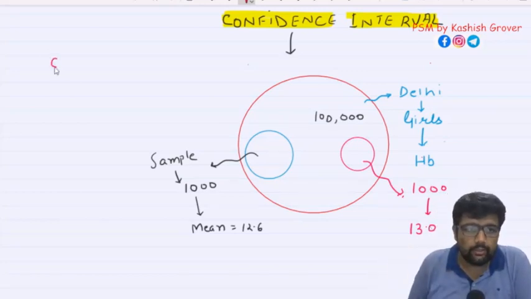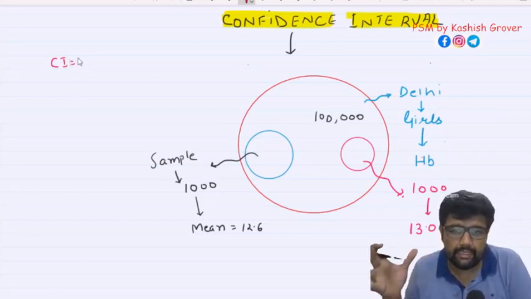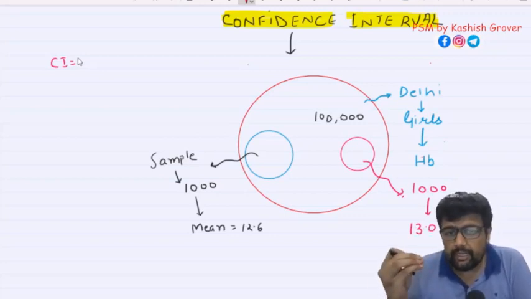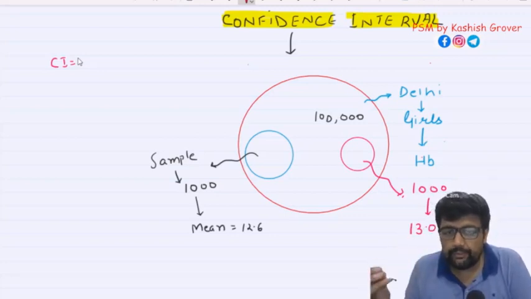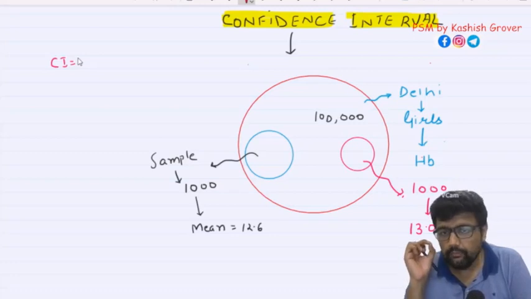Now what is confidence interval? Confidence interval says you go and repeat the study again and again. You are going to get an interval, you are going to get a range.